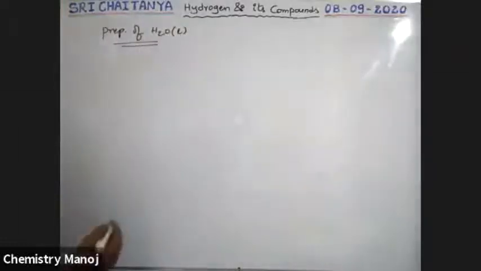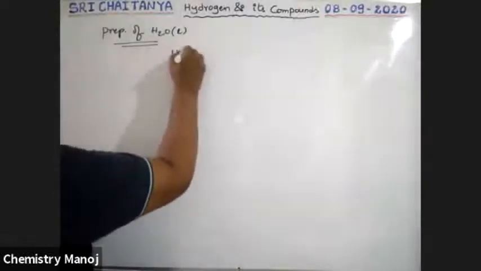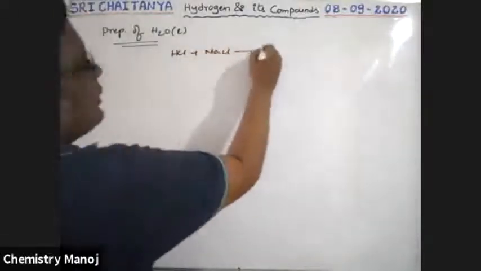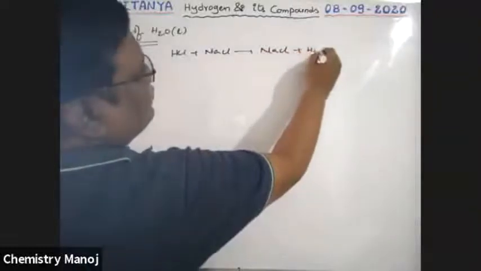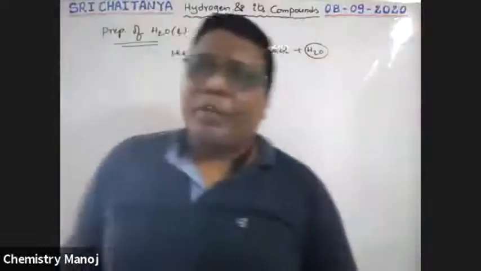One method is the reaction of acid with base: acid plus base combination gives salt and water. It is one of the preparation methods.